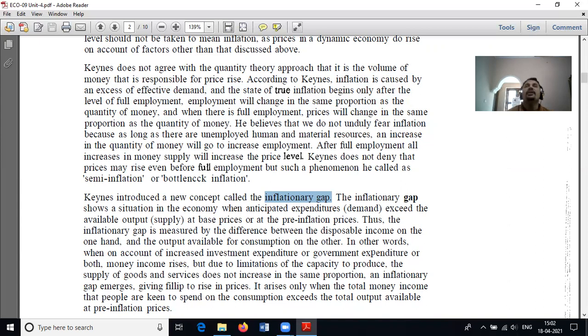For example, the available supply is 100 units and the anticipated demand may be 120 or 110, which creates the inflationary gap. Because when the supply is less than the demand, definitely the price of the goods will increase. This is the fact. So an inflationary gap will arise, nothing more than that.